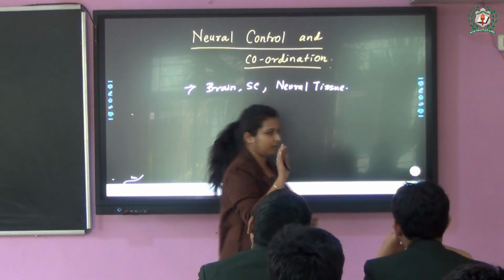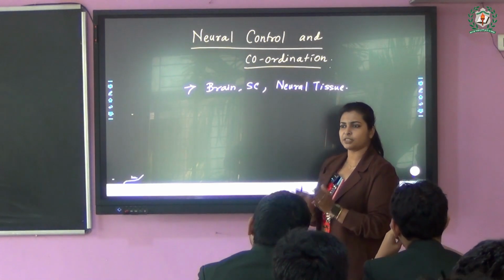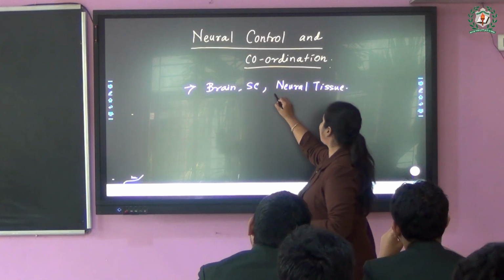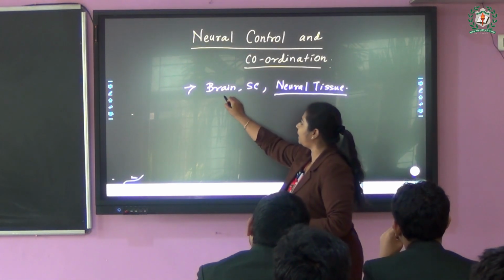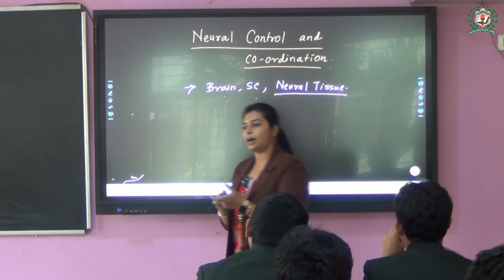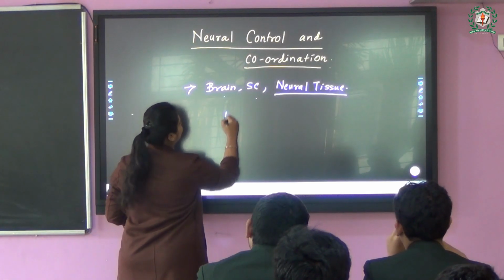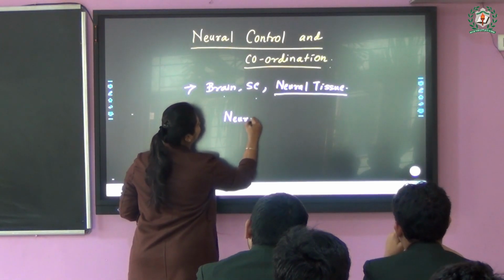Your NCERT book contains a small introductory part from here, which I'm skipping right now. We'll start with the nodal tissue, then the brain, then the spinal cord, and at the end of this entire one, we'll discuss in combination how they work. So starting today, the topic is the nodal tissue.